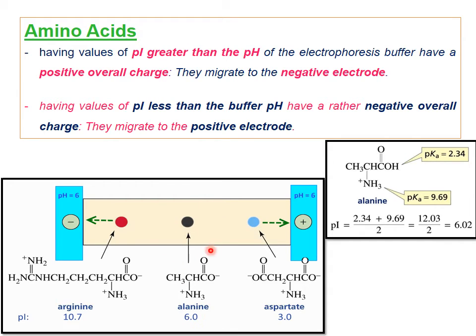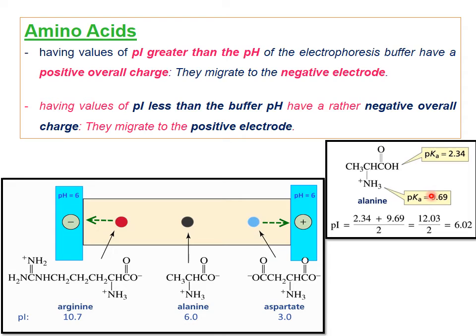So why does it remain in the middle? How are we calculating the isoelectric point? Let's take the example of alanine, CH3CH(NH2)COOH. There are two ionizable groups: the alpha carboxyl group and the alpha amino group. These two ionizable groups have pK values. For the amino group the pK value is 9.69, and for the carboxylic acid hydrogen the pK value is 2.34.